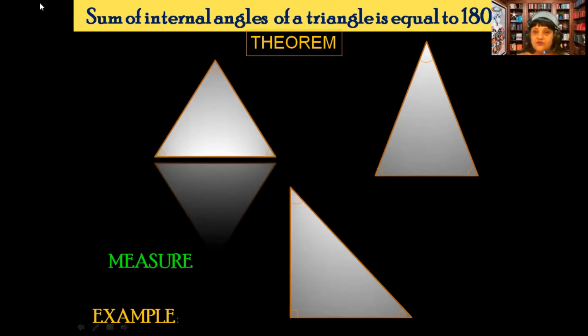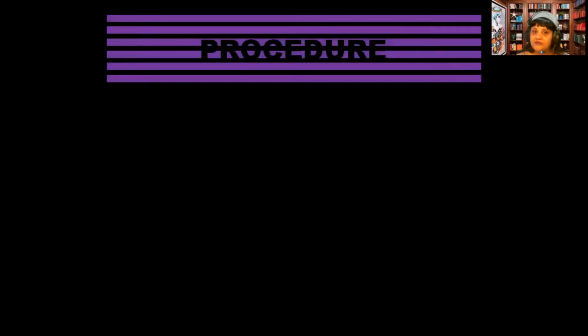They were very much sure that yes, the triangles will always have 180 degrees. So let us just reconfirm with the help of a few more examples, and they will start looking for the options. What are the options available? कैसे मैं उसको verify कर सकता हूँ या कर सकती हूँ. So that's how this method is taking place.